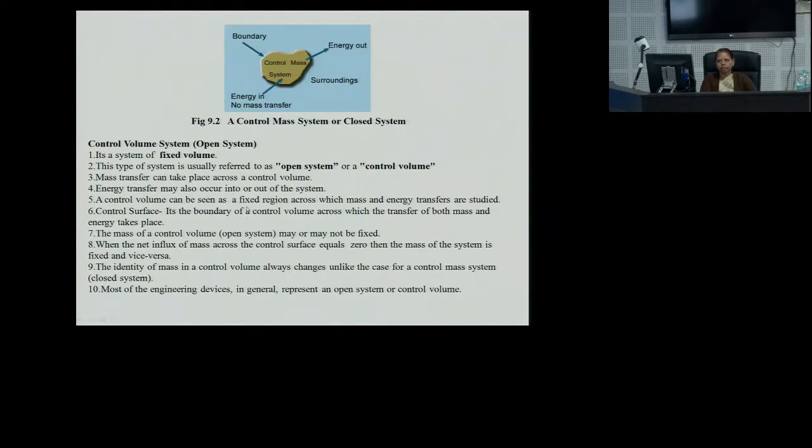The control volume can be seen as a fixed region across which mass and energy transfers are studied. The control surface is the boundary of a control volume across which the transfer of both mass and energy takes place. The mass of a control volume may or may not be fixed. When the net influx of the mass across the control surface equals 0, then the mass of the system is fixed and vice versa. The identity of mass in a control volume always changes, unlike the case of a control mass system, and most of the engineering applications are actually open system.